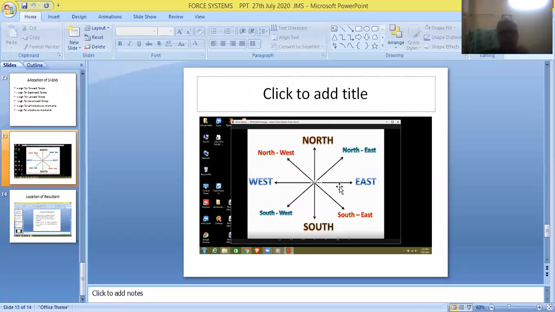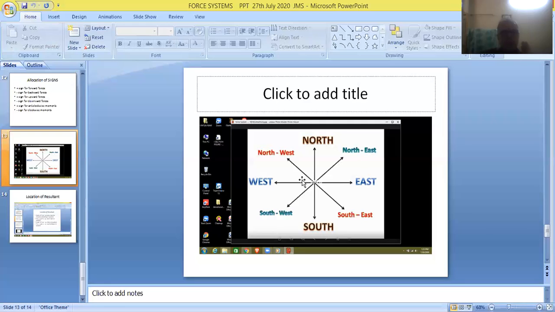This force is perfectly acting in east direction, this in north direction, this in west direction, and this perfectly acting in south direction. But friends, this force is acting in between these two regions, 45 degrees from x-axis and 45 degrees from y-axis. This is called a northeast direction.